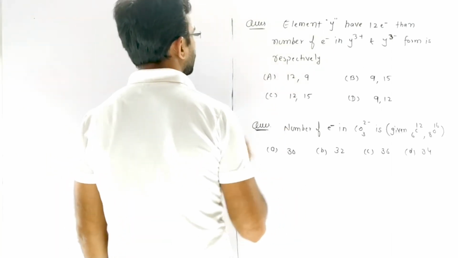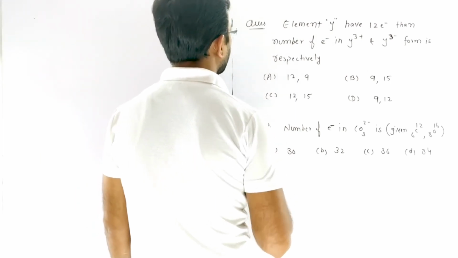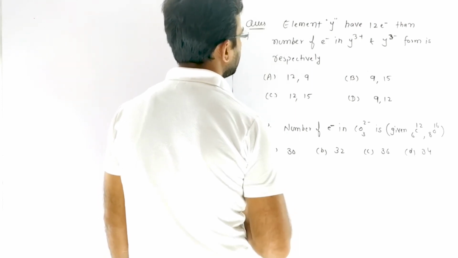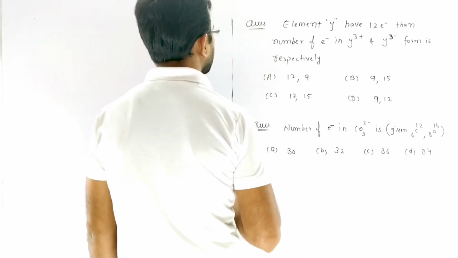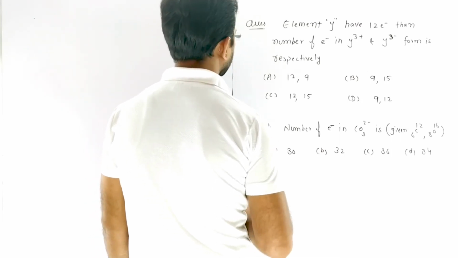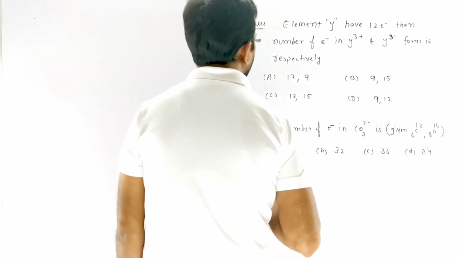Next we discuss two more objective type questions. Element Y has 12 electron, and the number of electron in Y3+ and Y3- form is respectively: A 12, 9; B 9, 15; C 12, 15; and D 9, 12.